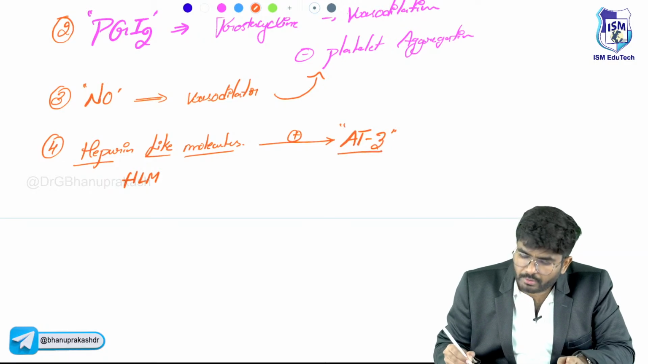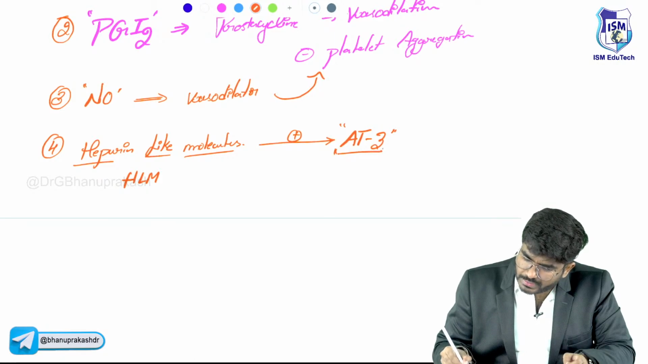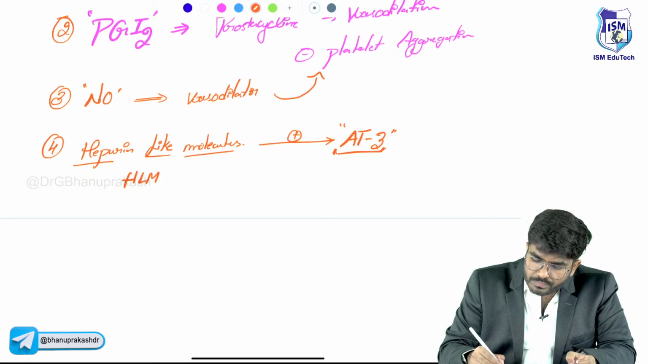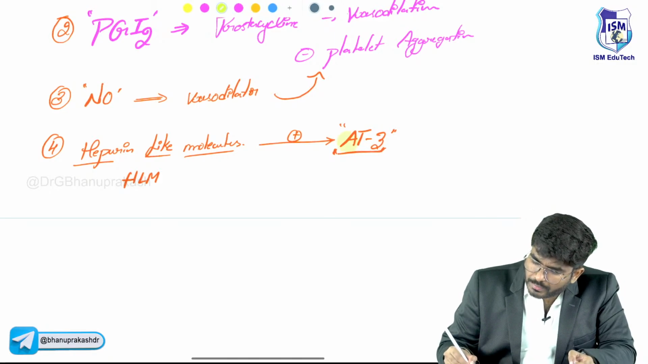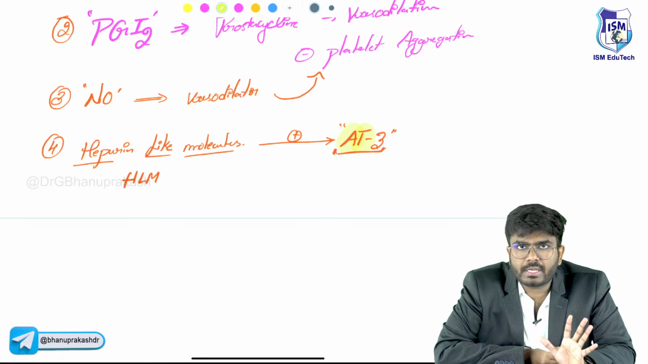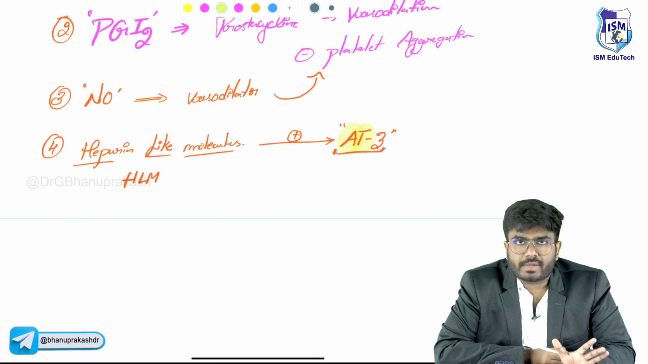This is already there in our blood. It's always there in our blood. The name itself tells you, antithrombin, anti-thrombosis. Unnecessarily, if there is any clot, this antithrombin 3 will break down the clotting factors.